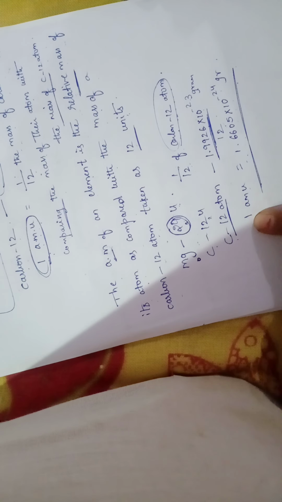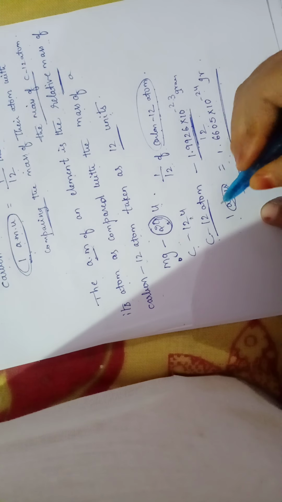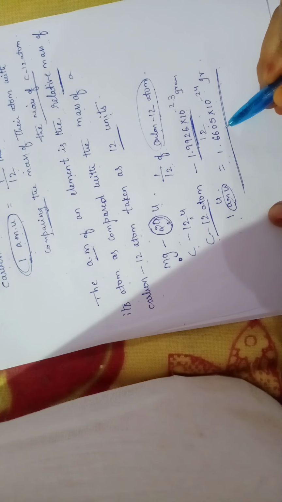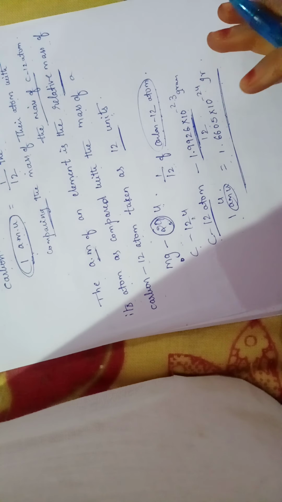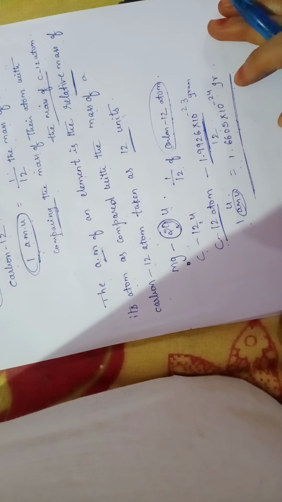By using this value we can find the actual mass of any atom of any element. We know the value of one atomic mass unit, so for magnesium, if I multiply it by 24, I get the actual mass of a magnesium atom. Like that, we can calculate the atomic mass of any element. So this is about the atom and atomic mass. Clear? In the next class we will discuss molecules and molecular mass.